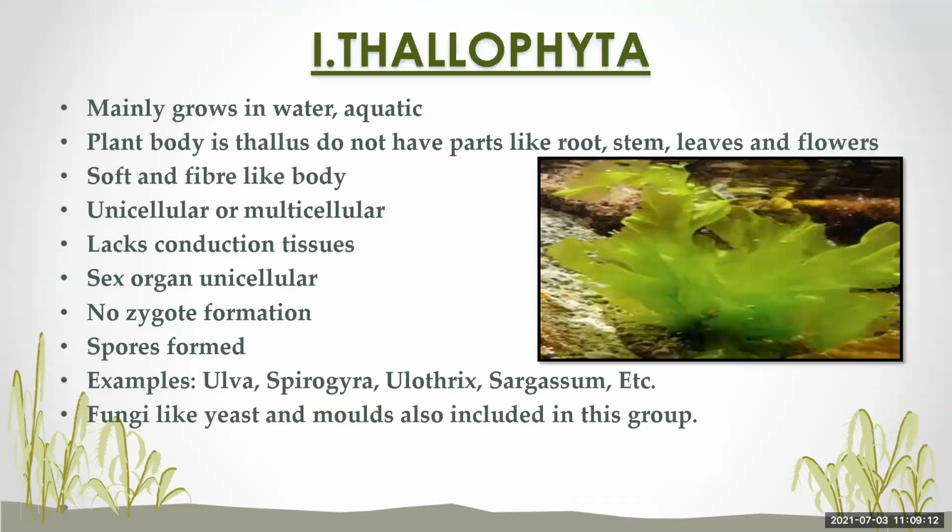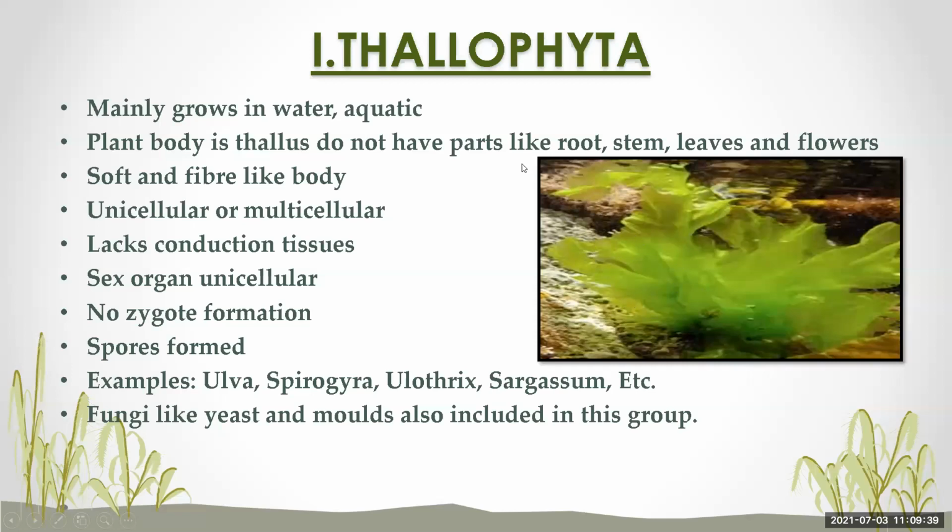Okay, now these are the characteristics of Thallophyta. Thallophyta mainly grow in water. They require water for their growth, so they are aquatic in nature. The plant body is thallus. You can see here they have a flat body.